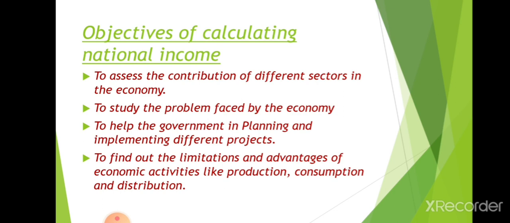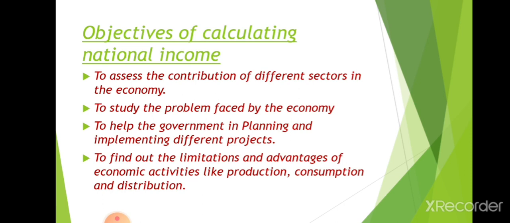And the fourth one is to find out the limitations and advantages of economic activities like production, consumption and distribution. These are the main activities in the economy. Without these activities, there is no economy, we can say that. So the main activities of the economy are production, consumption and distribution. If we are calculating the national income,